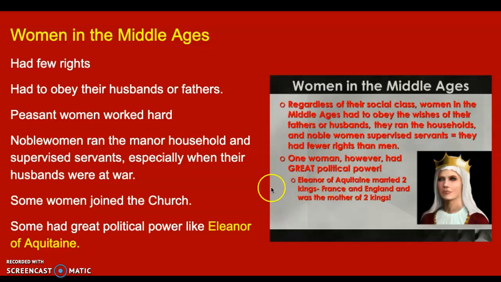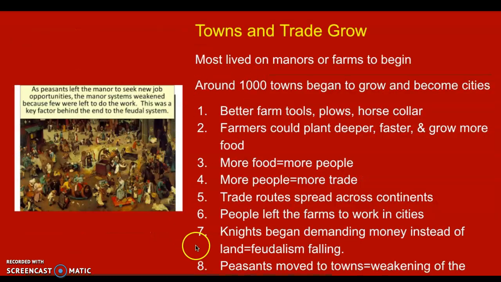All right, so basically, how does the manor system then come to an end? And that's going to take 500-600 years before it really ends. But it's going to start to whittle away. And how does it whittle away? Really, it has to deal with technology and new ideas. People start traveling away from the manor, and they come back with new ideas, a new way of doing things.